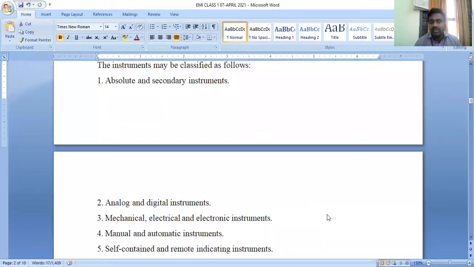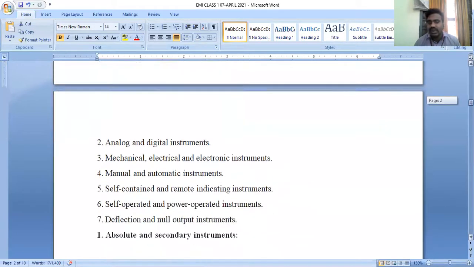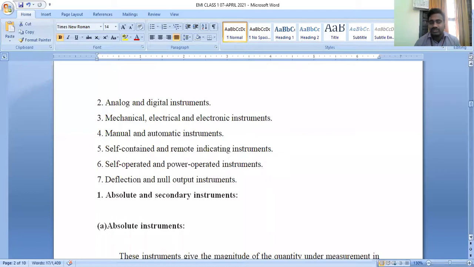These are various classifications. In general, there is a wide range of classification of instruments. Now let us see absolute instruments and secondary instruments in detail.